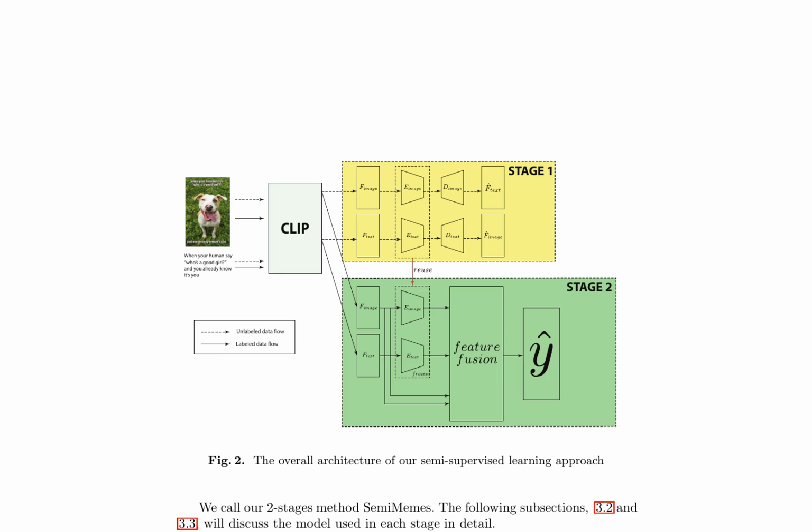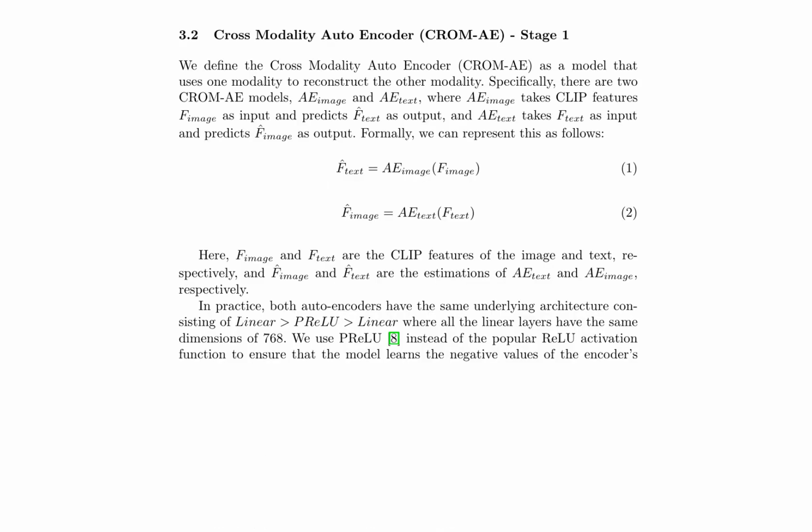Both autoencoders share the same underlying architecture, comprising a sequence of linear, PReLU, and linear layers, with all linear layers having identical dimensions of 768. The use of the PReLU activation function, as opposed to the commonly used ReLU, enables the model to learn the negative values of the encoder's output. This design choice is motivated by the need to capture nuanced patterns in the data.